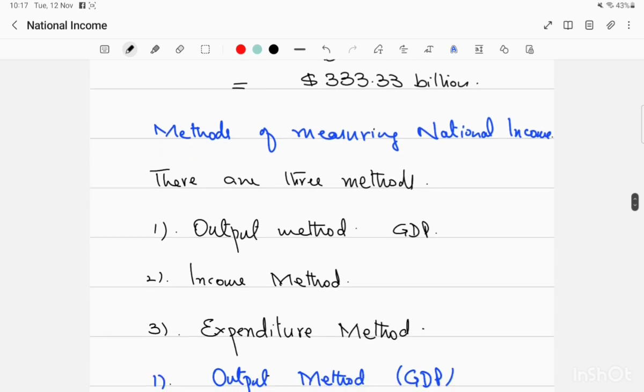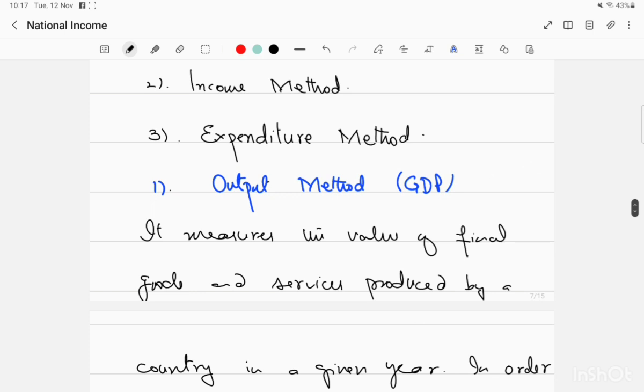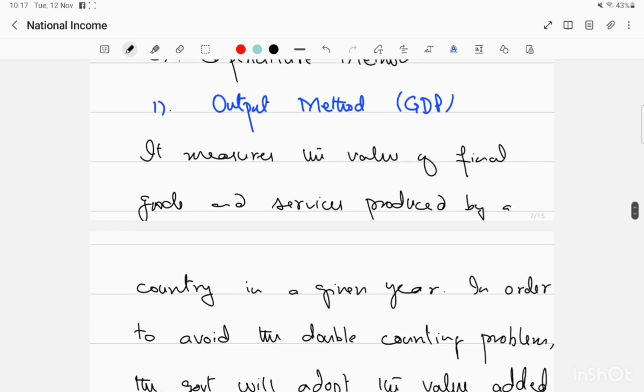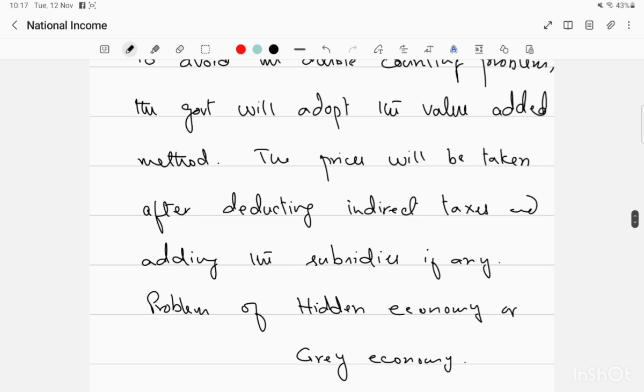Now, methods of measuring national income: there are three methods used to measure national income. One of them is called the output method, that is called GDP. Income method, that is the national income earned by all the factors of production. And expenditure method, which we will go through in detail in our typed lesson. It is the measure of the value of final goods and services produced by a country in a given year. In order to avoid the double counting problem, the government will adopt the value added method. The prices will be taken after deducting indirect taxes and adding the subsidies if any.